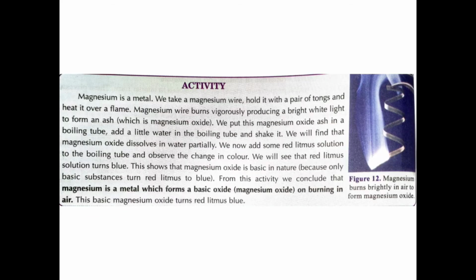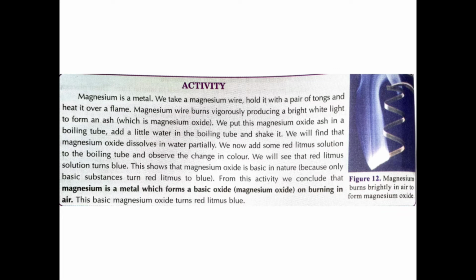Just we can look at the example. We know that if we are burning a magnesium ribbon, it will be burning with a bright white light. Magnesium is a metal. We take magnesium wire, hold it in a pair of tongs and burn it, and we get magnesium oxide in the ash. If we take water and mix it with this magnesium oxide, and dip red litmus paper into that solution, what we observe is the color of the red litmus changing to blue.